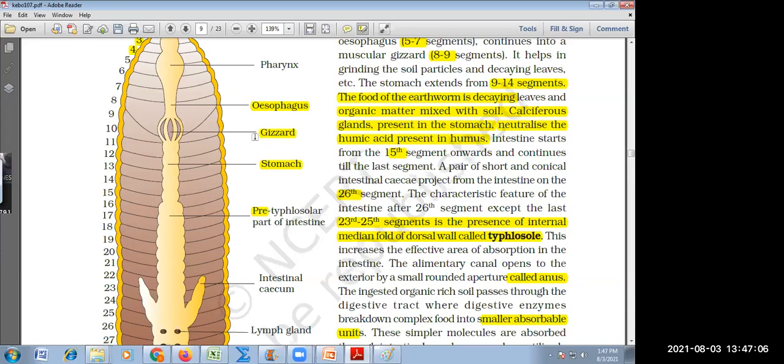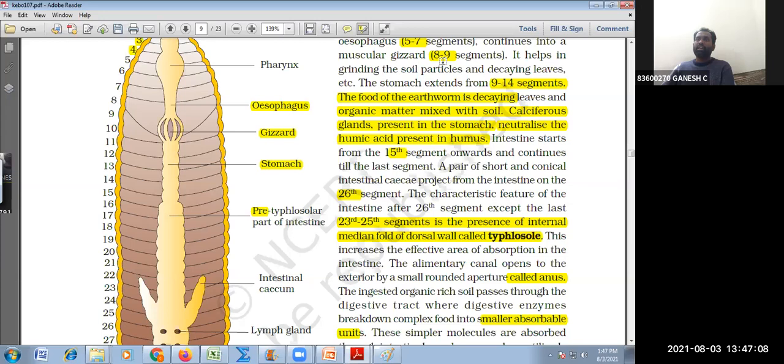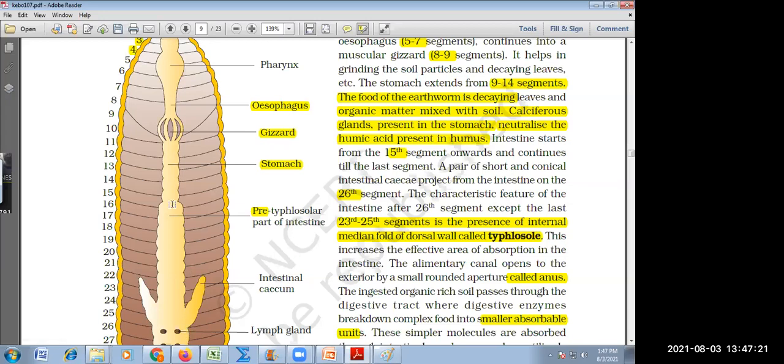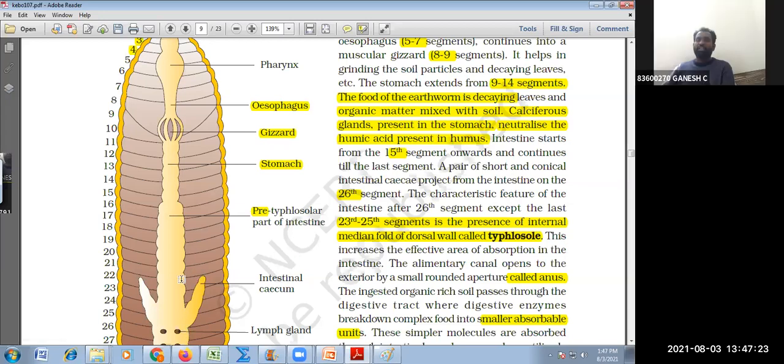Remember, gizzard and stomach continue their numbers. Here 8 to 9, 9 to 14. There is no skipping of segments. It just immediately completes and the next one immediately starts. Okay, stomach. So from 15 to the last, intestine.